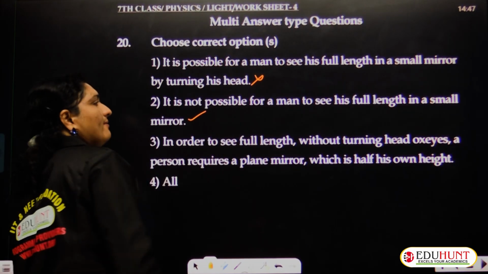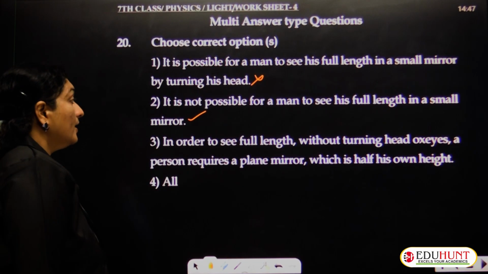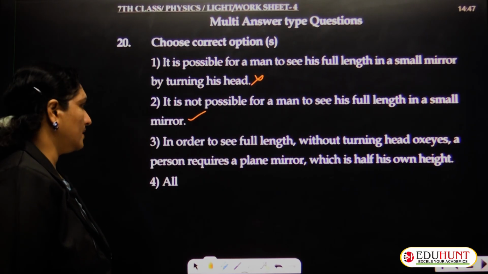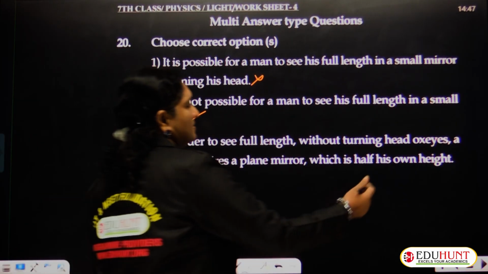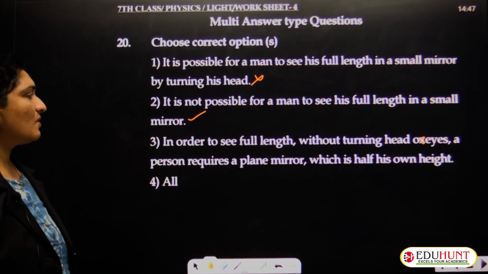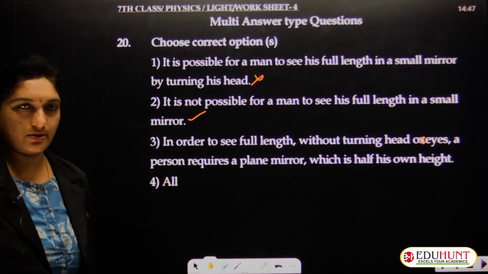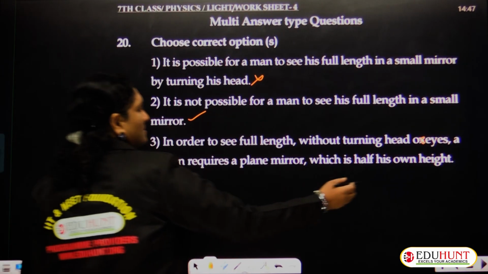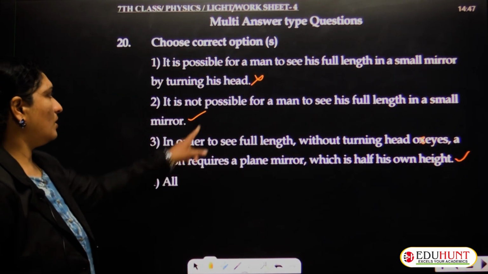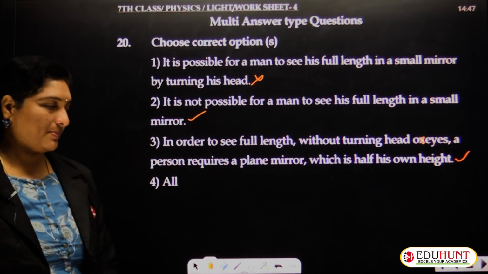That is what we have discussed. With a small mirror, small aperture, we can't see the complete image. In order to see the full length without turning his head or eyes, a person requires a plane mirror which is half of his own height. That's true. So even the third statement is also true. We observe that not all are true because the first one is wrong. So only two statements are correct.